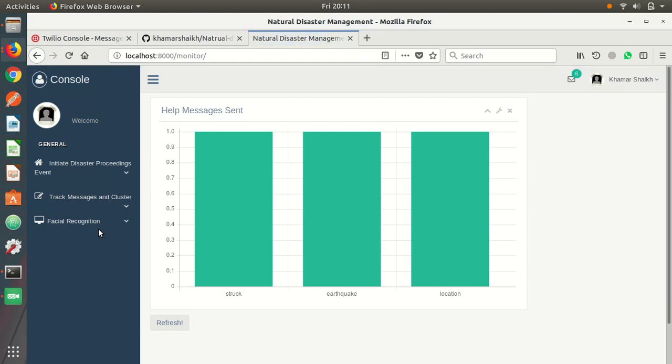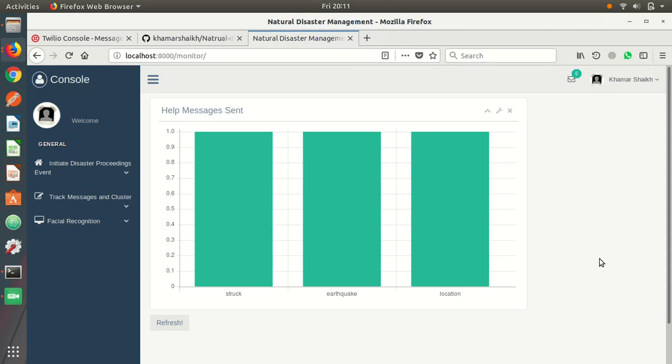As you can see, the message which I sent was "earthquake has struck your location." So the major keywords in the message were "struck," "earthquake," and the location. As many people send messages, only the important keywords are taken out and clustering is performed to find out what the major buzz is, what the major issue is that has occurred in the region, and a relevant response can be provided based on these kinds of messages.